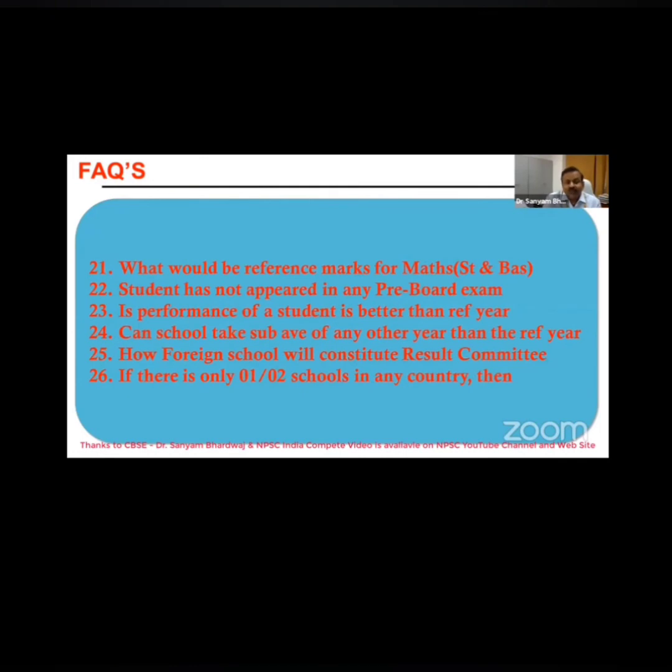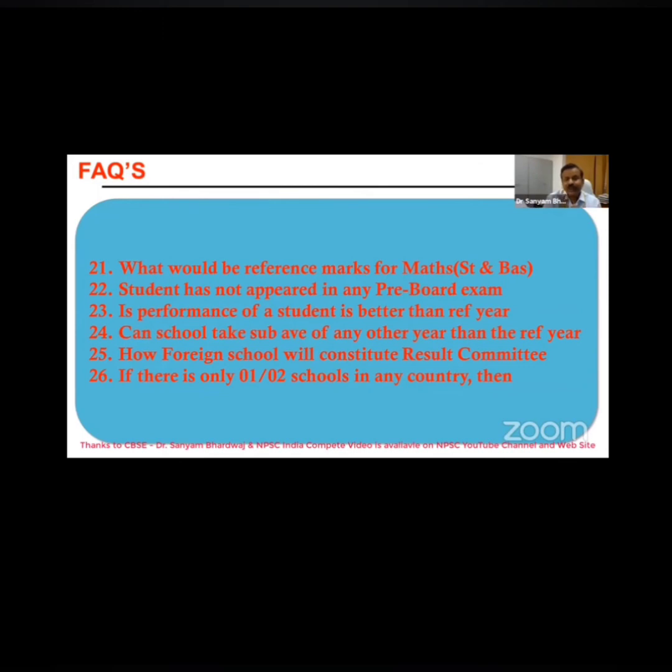Now, what would be the reference marks for maths, standard and basic? Because for the past 2 years we have had this situation, and when you conducted the examination, you conducted only one examination. So you can take whichever is most beneficial to the student. If basic is beneficial, you go for that. If maths standard is beneficial, you go for that. Based on that, you can prepare the result and provide the marks first. Accordingly, we will declare the result.